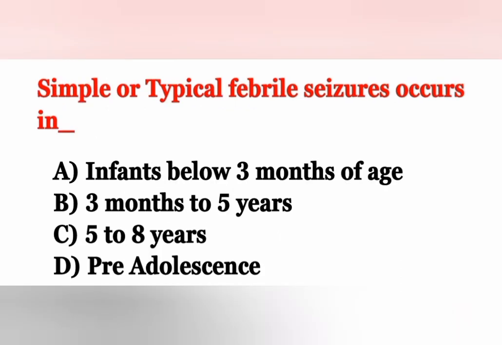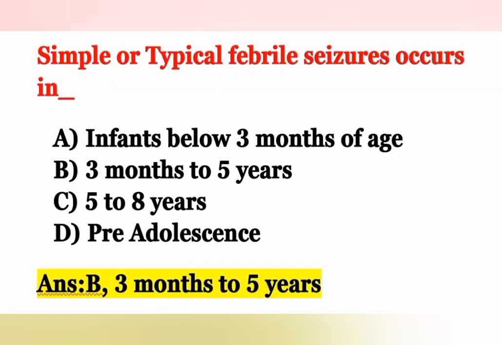Simple or typical febrile seizures occur in which age group? Option A, infants below 3 months of age. Option B, 3 months to 5 years. Option C, 5 to 8 years. Option D, pre-adolescents. Simple typical febrile seizures occur in 3 months to 5 years. Option B is the correct answer. Febrile seizures or febrile convulsions are a type of tonic-clonic seizure. They mainly occur between 3 months to 5 years of age. So that is the correct answer.